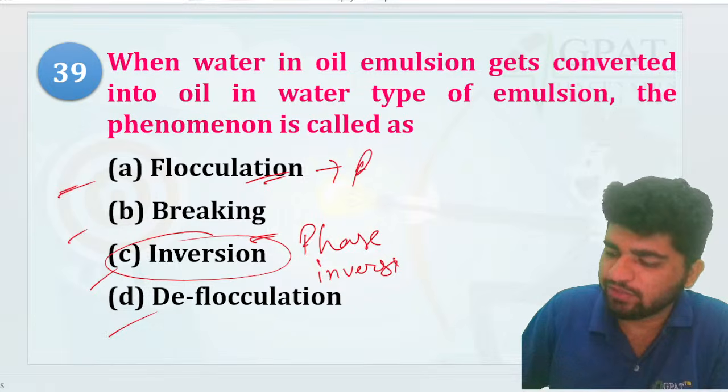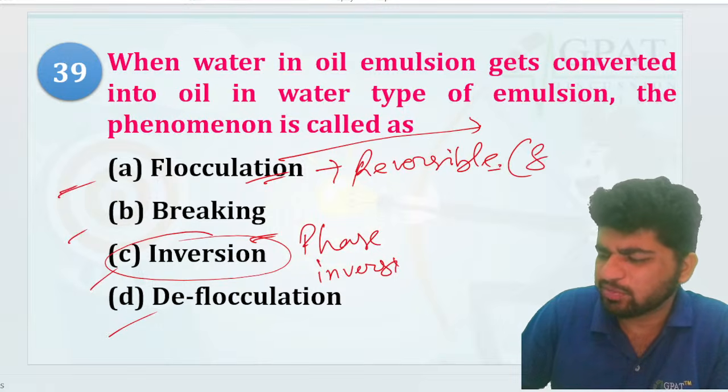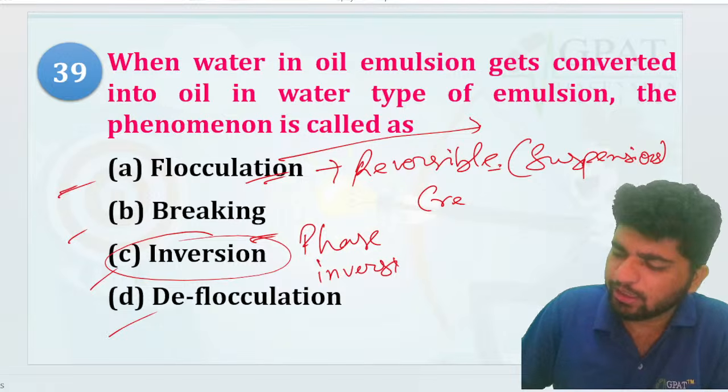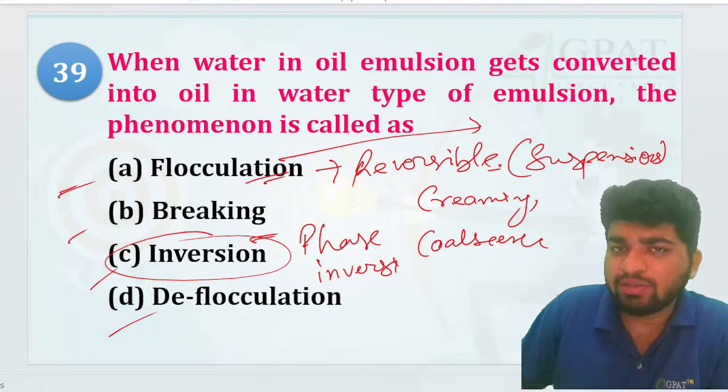Flocculation is what? Reversible, right? But if flocculation takes through, and flocculation generally happens in your suspensions only, it does not occur in your emulsions, right? So if I talk about creaming and then coalescence, right? Okay, this emulsion is very much important.